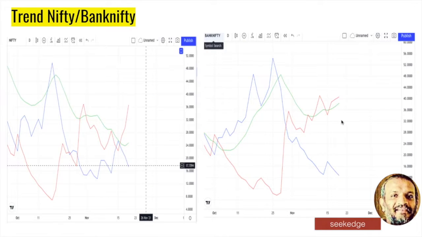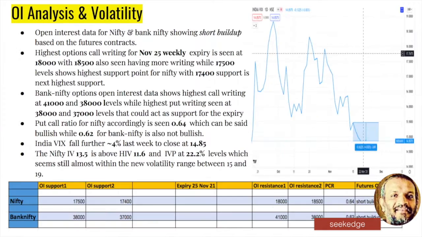Another thing is that in weekly candles, Bank Nifty and Nifty both are still in the bullish zones as far as the ADX trend indicator is concerned. But the strength of the trend, the green ADX part of the ADX DMI direction indicator, has taken a bend on the weekly. So in the medium term, both the indices are showing further weakness, apart from the short term, which is already in the bearish zone.